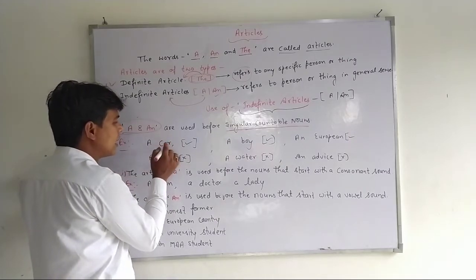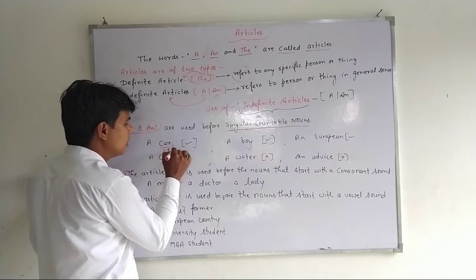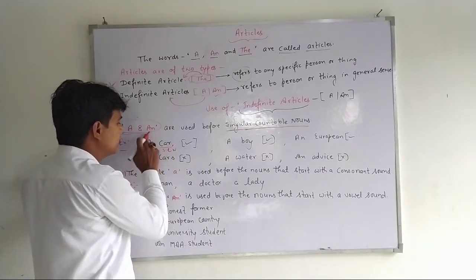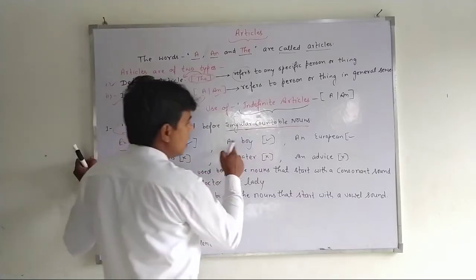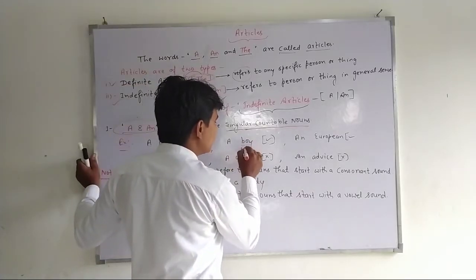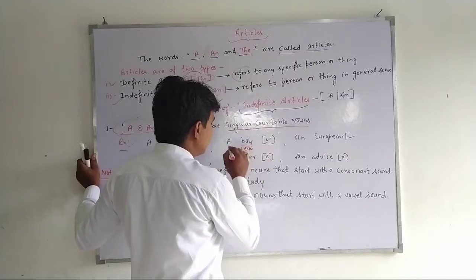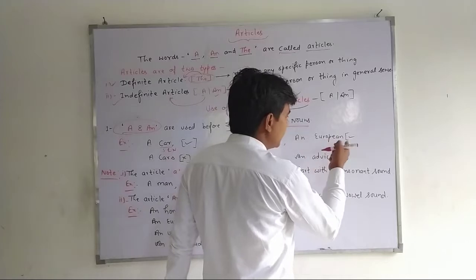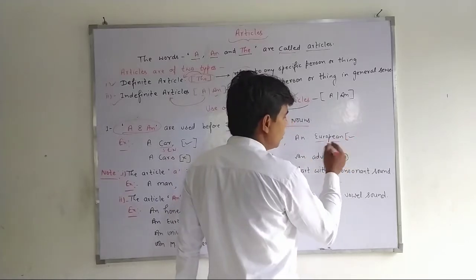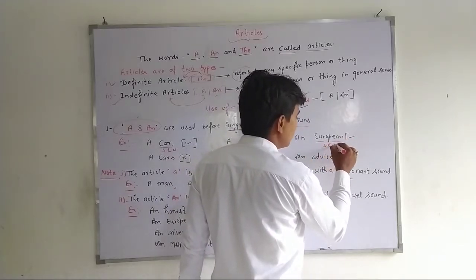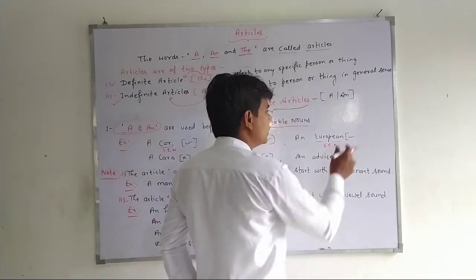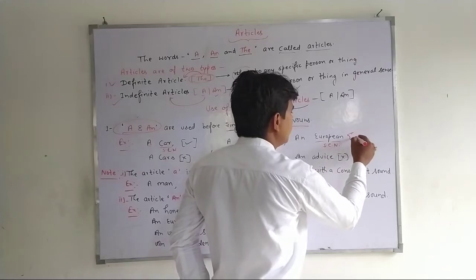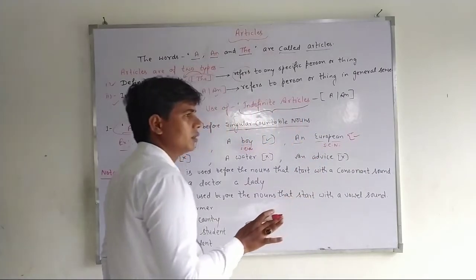Car is a singular countable noun, so we can use a here, and the sentence is correct. A boy: boy is also a singular countable noun, so a is correct. And an European: European is also a singular countable noun, so an is used here.